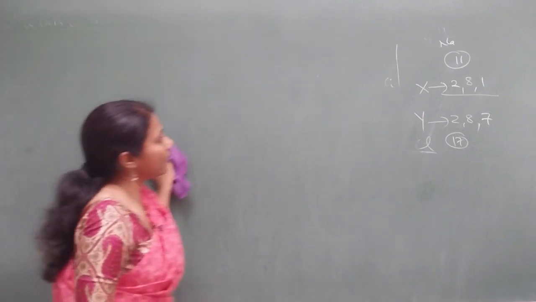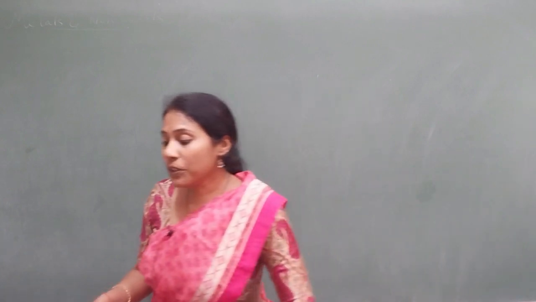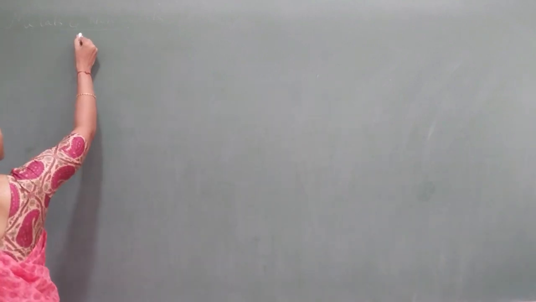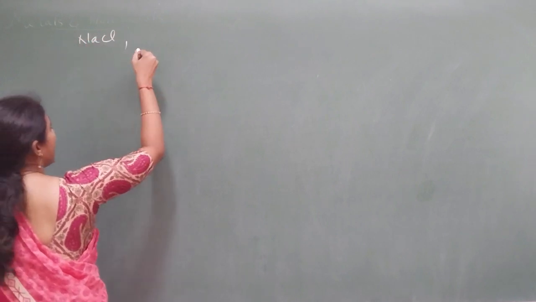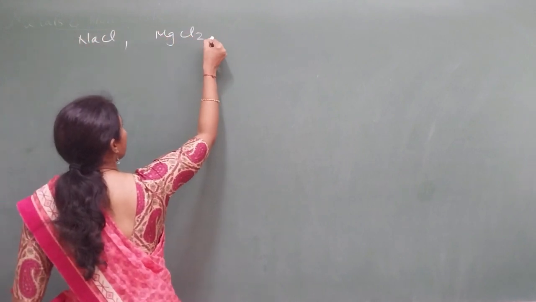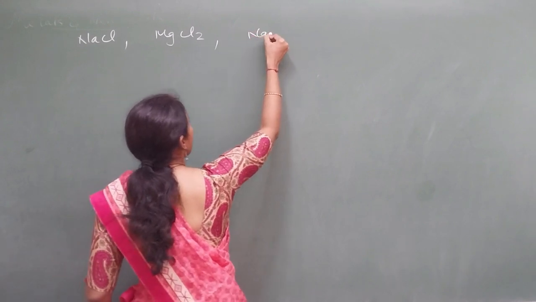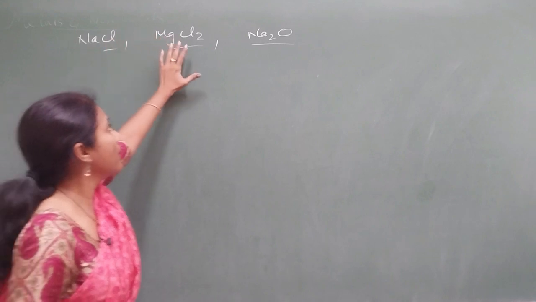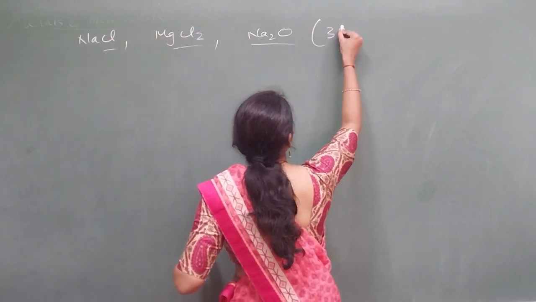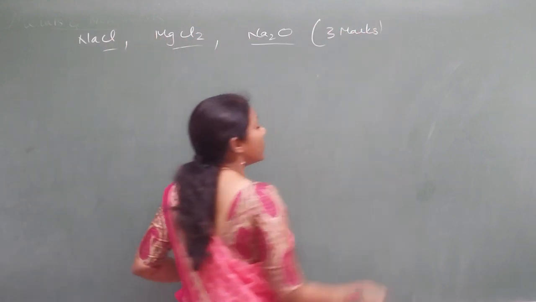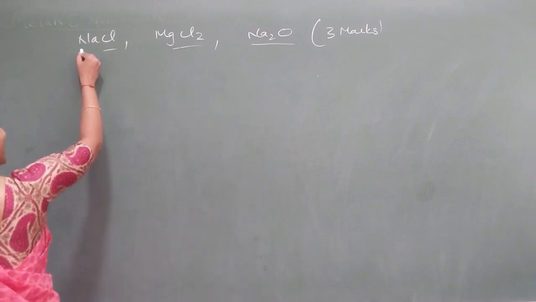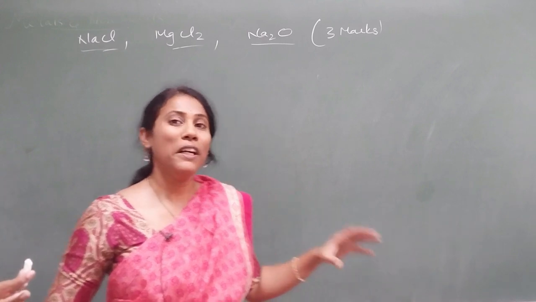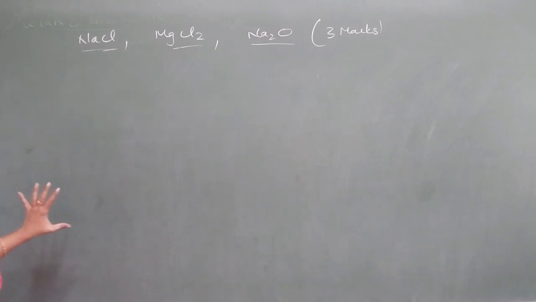Next, in this chapter, one more thing you have to concentrate on is formation. They will ask you how NaCl formation takes place, how magnesium chloride formation takes place, how sodium oxide formation takes place. Explain the formation of these. These types of questions are very common for 3 marks. You need not write any sentences in essay form. If you can just mention 3 things, it is more than enough, guys.